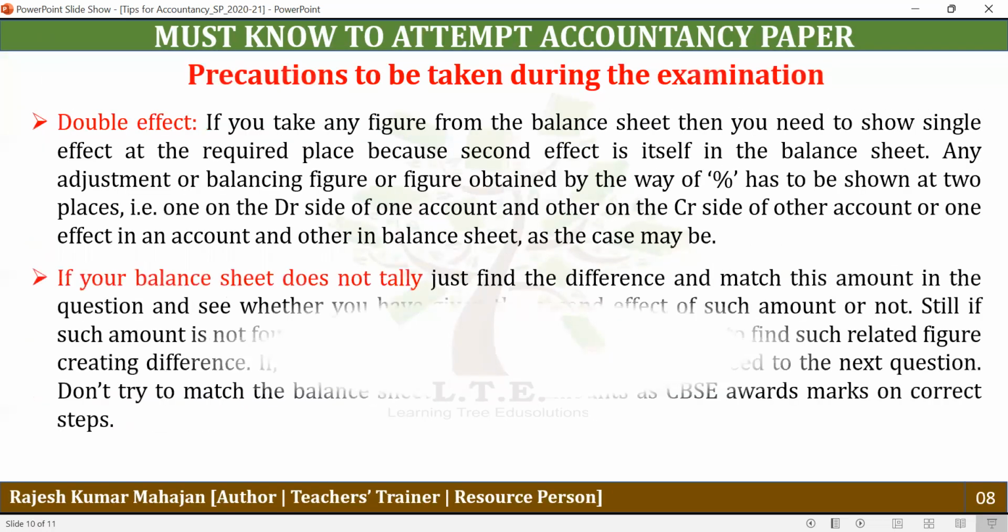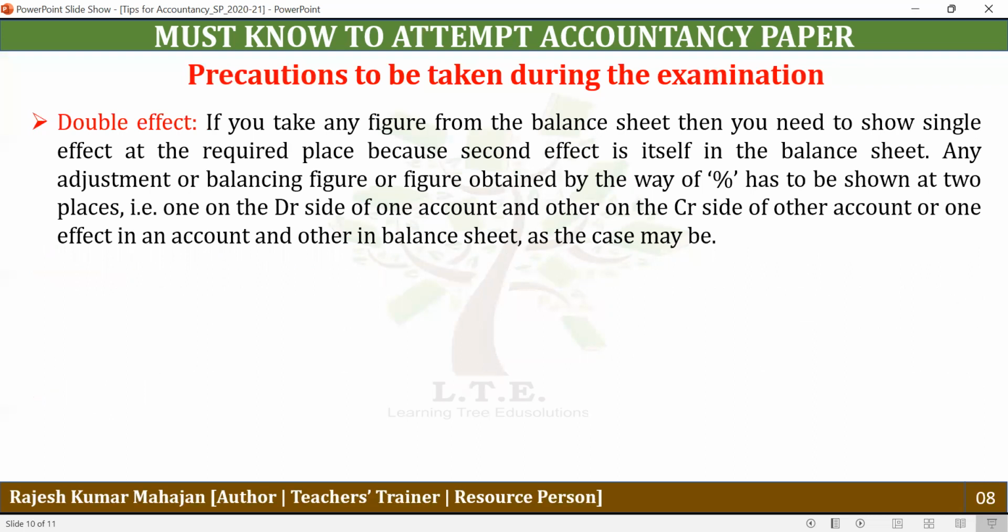The next topic is double effect. Three things you should keep in mind. First, when you are taking any figure from the balance sheet, then you have to show a single effect, just like when you're preparing the cash flow statement. The cash flow statement has to be prepared with the help of the balance sheet and certain adjustments. So when you are taking any item from the balance sheet, just like share capital is increasing, the increase in share capital has to be shown in the financing activity as a positive item. When you are taking the effect from the balance sheet, it will have only one effect that you are showing in the financing activity, because the other effect is in the balance sheet itself.